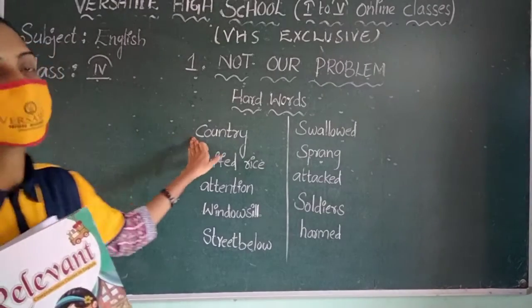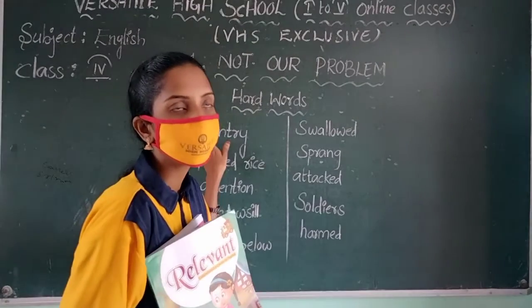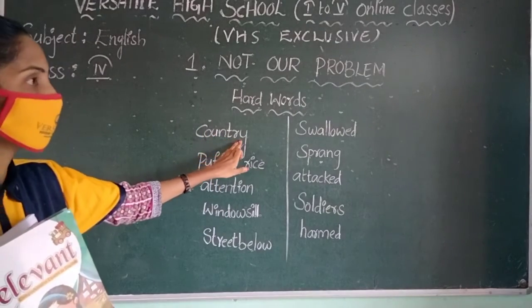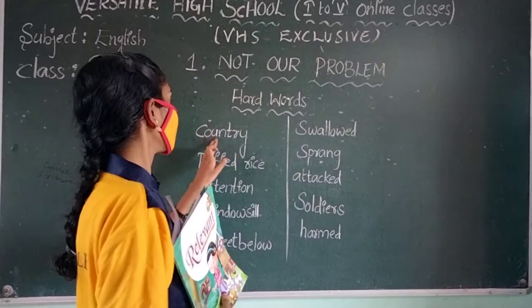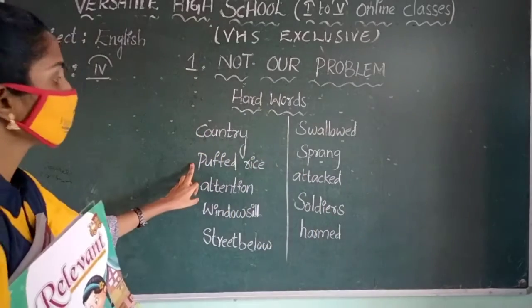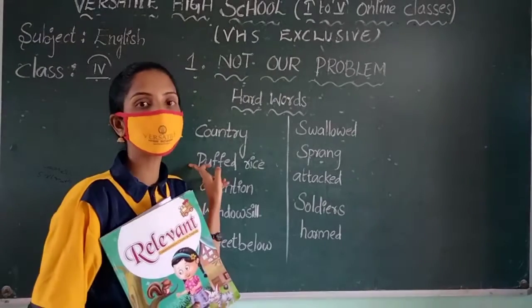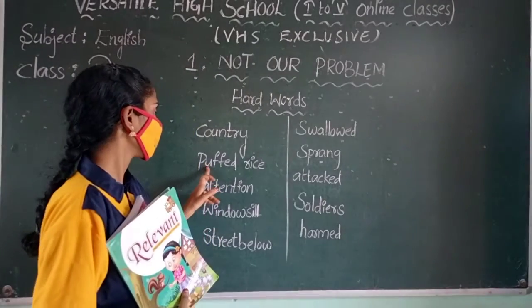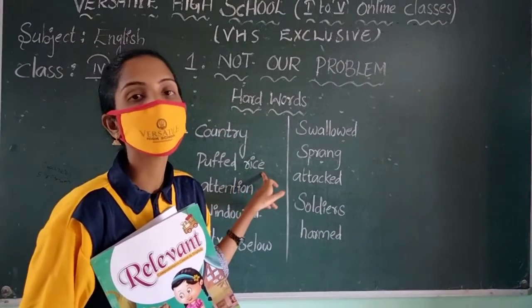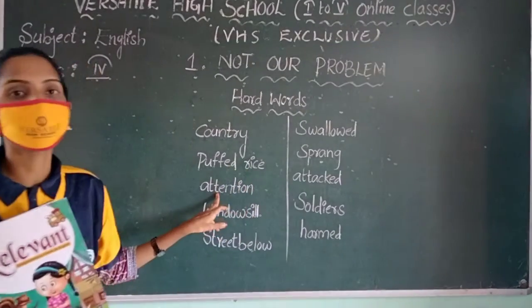First of all, what is this? Country. What is the spelling of country? C-O-U-N-T-R-Y. Join with me. C-O-U-N-T-R-Y. Country. And next one, puffed rice. What is that? Puffed rice. P-U-F-F-E-D R-I-C-E. Puffed rice.